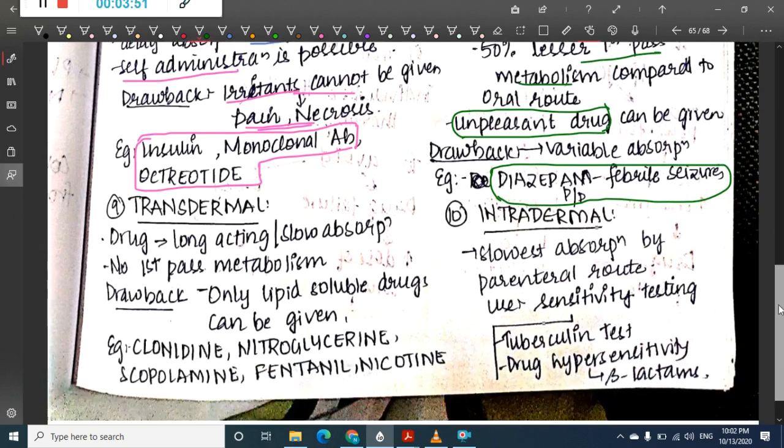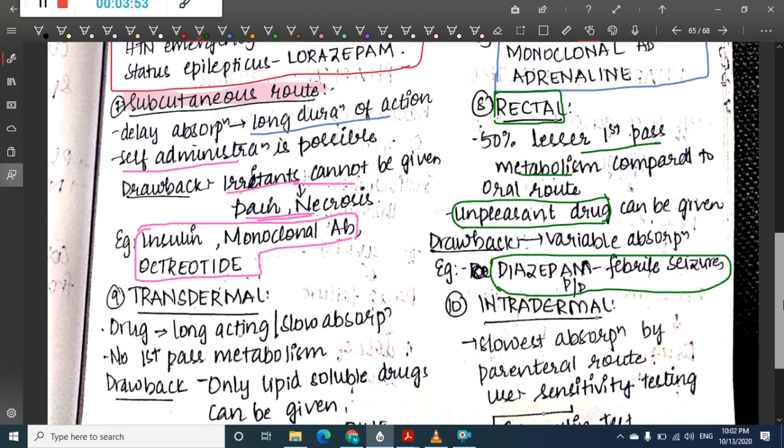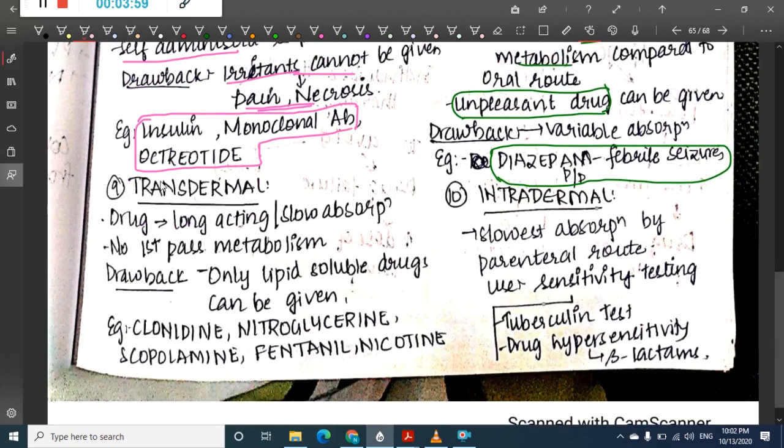Then after rectal, the next systemic route is transdermal or intradermal. The transdermal route is long acting with slow absorption and has no first pass metabolism. That is an advantage.